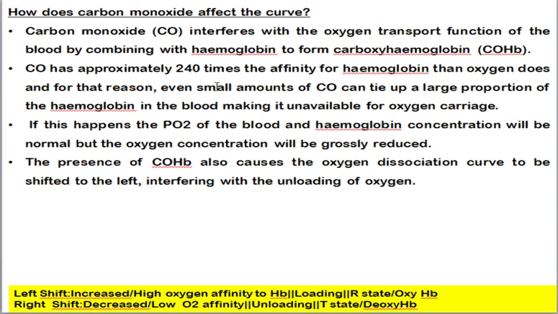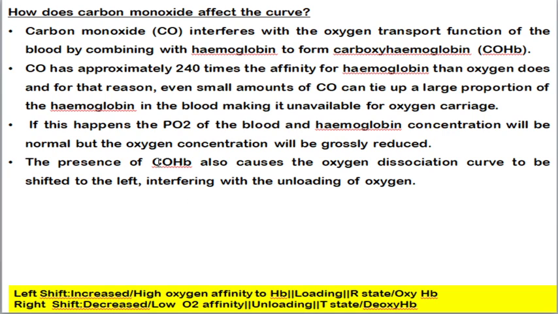And for that reason, even a small amount of carbon monoxide will tie up a large proportion of hemoglobin. As a result, hemoglobin will not be available for oxygen carriage. And also, if this happens, then the partial pressure of oxygen in the blood and the hemoglobin concentration will be in a normal stage, whereas the oxygen content will ultimately be reduced.